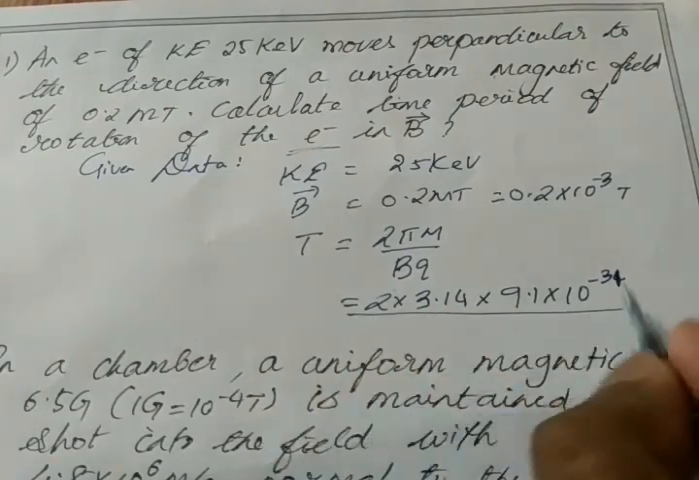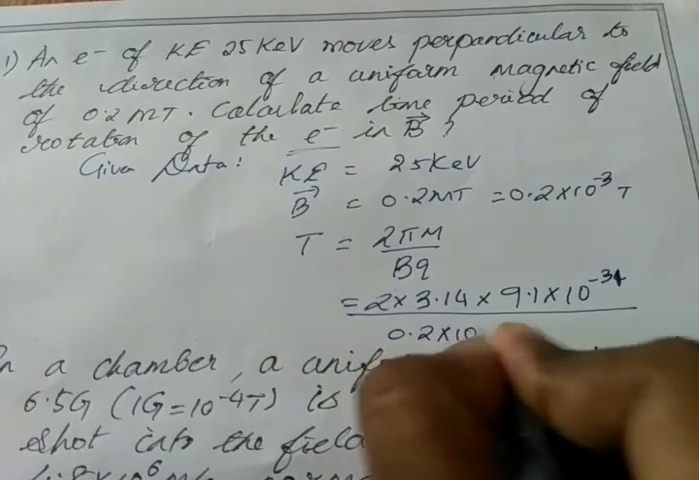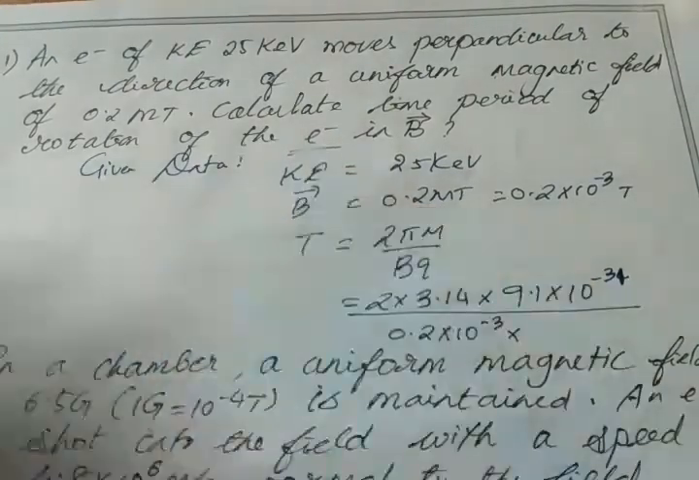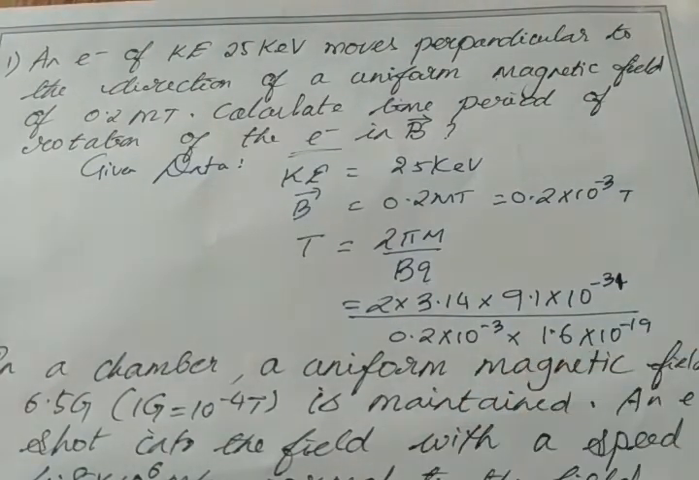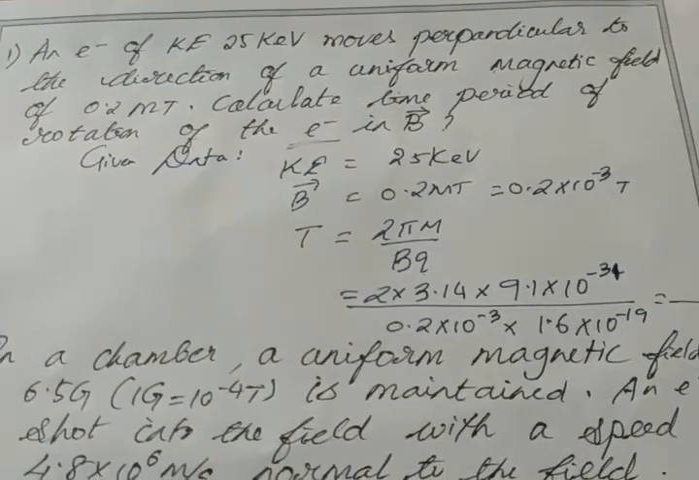Okay. So what is the magnetic field? Magnetic field is given 0.2 into 10 power minus 3 Tesla. And what is the charge here? Charge means nothing but the charge of electron, which is 1.6 into 10 power minus 19 coulomb. So if you solve this, you get the value of time period in second. Okay. So you find this answer, post it in group.